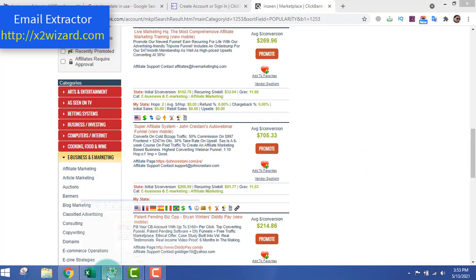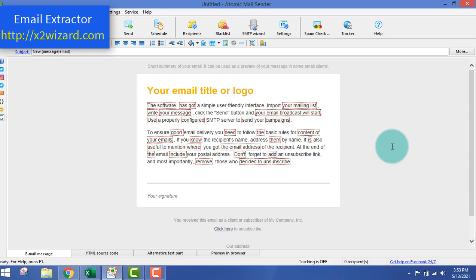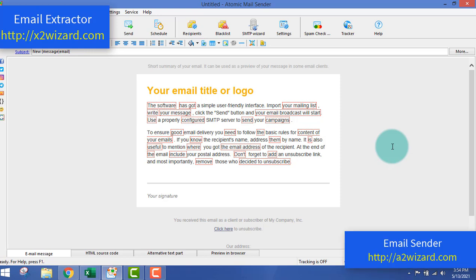All you have to do is get an email sender software. Okay, so bulk email sender software. Now, if you send emails from Gmail, they will block you after 500 emails. It's not recommended. If you just go and try from Gmail, your account may get shut down for sending emails.